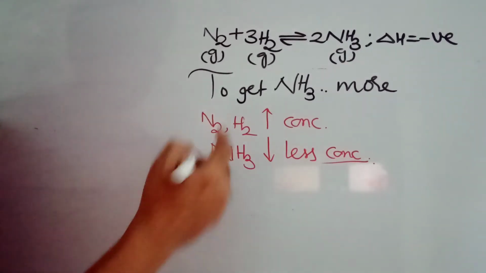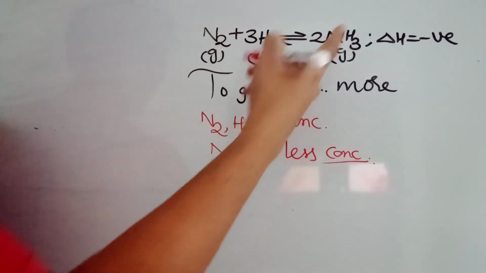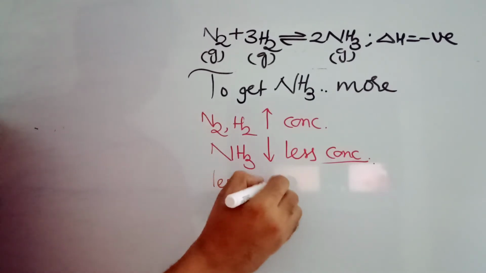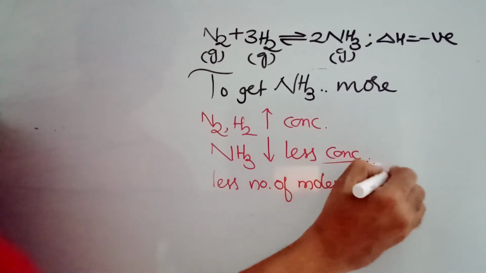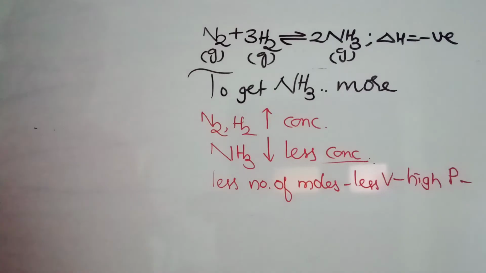The interesting thing is pressure. The number of moles is 4 here, and the number of moles is 2 here. Less number of moles means less volume. Less volume means we need high pressure. So high pressure is applied here in order to get ammonia. Very high pressures are good.